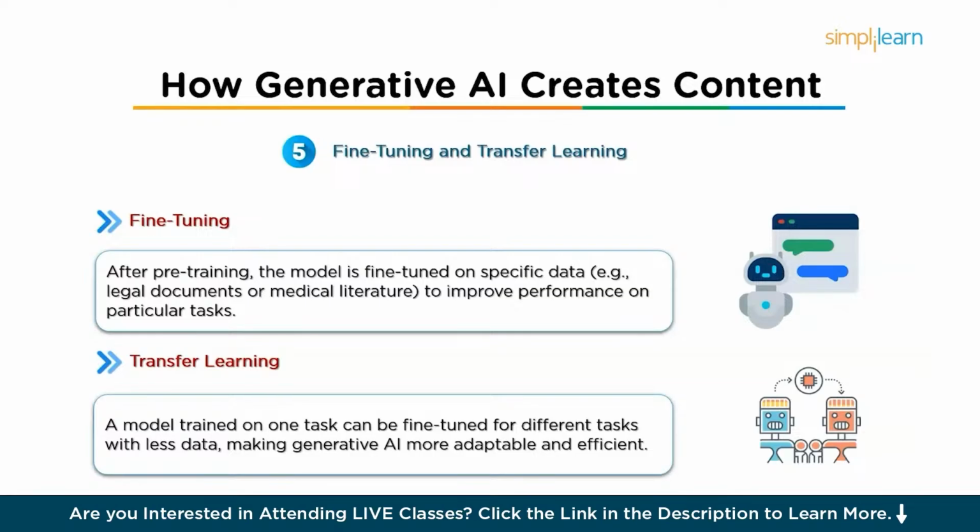Now that you have seen how generative AI creates content, let's talk about LLMs, or large language models. LLMs have become one of the most powerful and transformative technologies in the field of AI. They leverage massive amounts of text data and deep learning techniques to generate, understand, and process human language. Let's explore the technical details behind the power of LLMs and understand why they are so influential in the AI world. First, let's see what an LLM is.